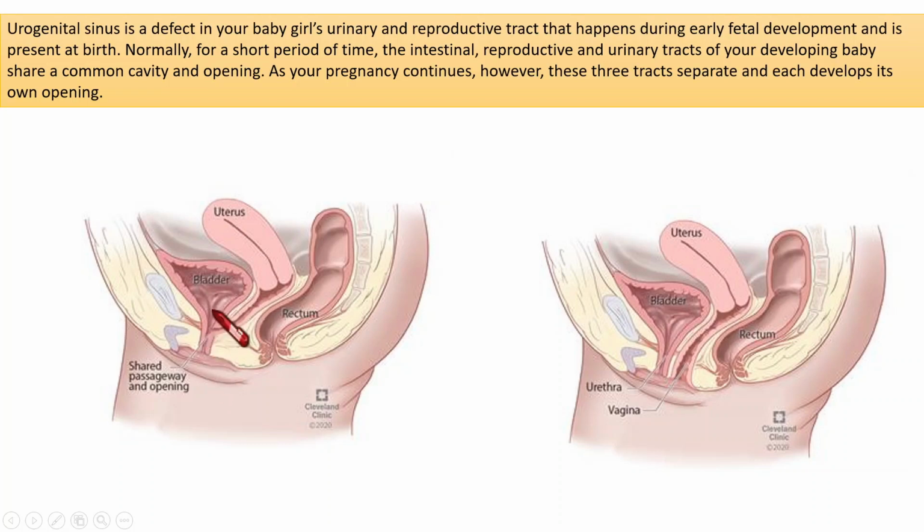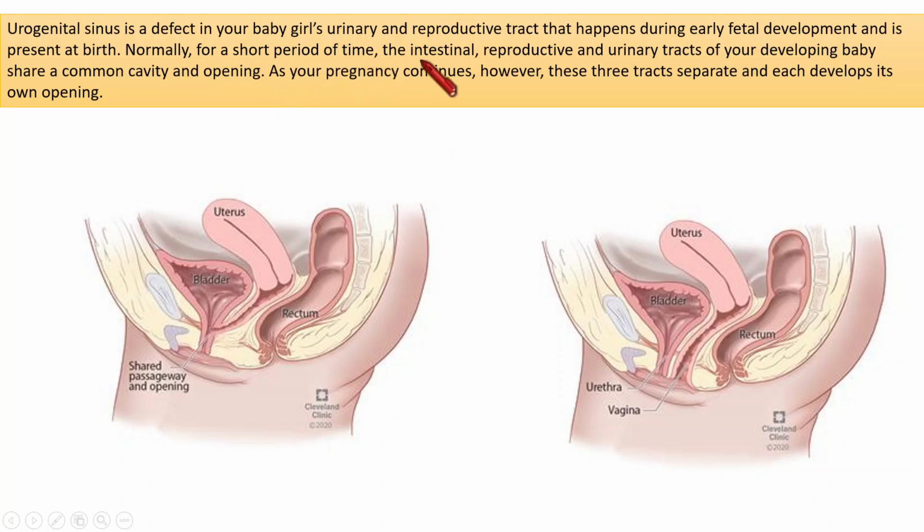Genital discharge as well as urine discharge comes out through a common opening. If that condition exists in a born baby, that will be an abnormal condition. But during the embryonic development period, that is a normal stage. That means in early fetal development.